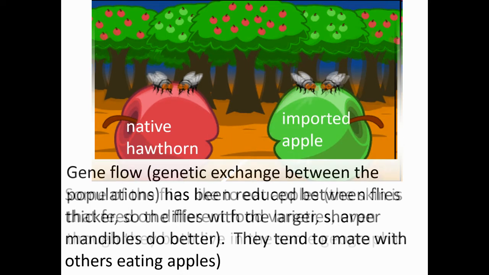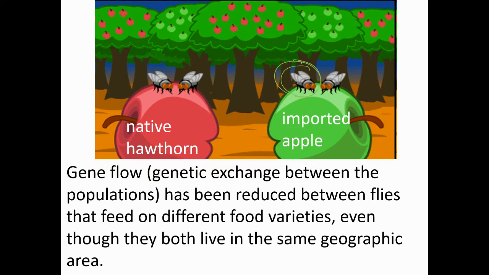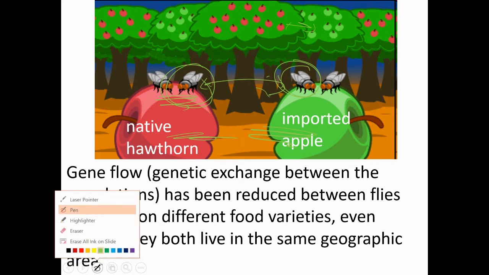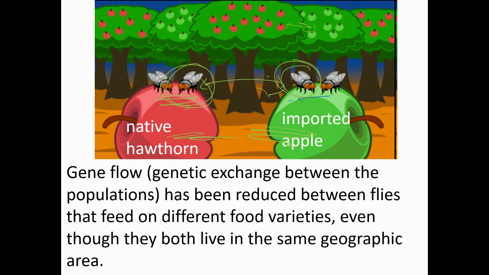And you can imagine, possibly, if this one got together with that one, because they're really not so far apart, right? So if they got together, maybe their babies would have medium-sized mandibles, and they wouldn't be super good at eating the thicker skinned fruit, and they wouldn't be really as efficient as the thin ones because they had to put so much energy into the bigger mandibles. So the babies, the hybrid between these two, might not be as successful as the ones who just mated with the others that were in the same location, like the exact same niche, right? So if these mate with these, they do better, and if these mate with these, the babies do better.